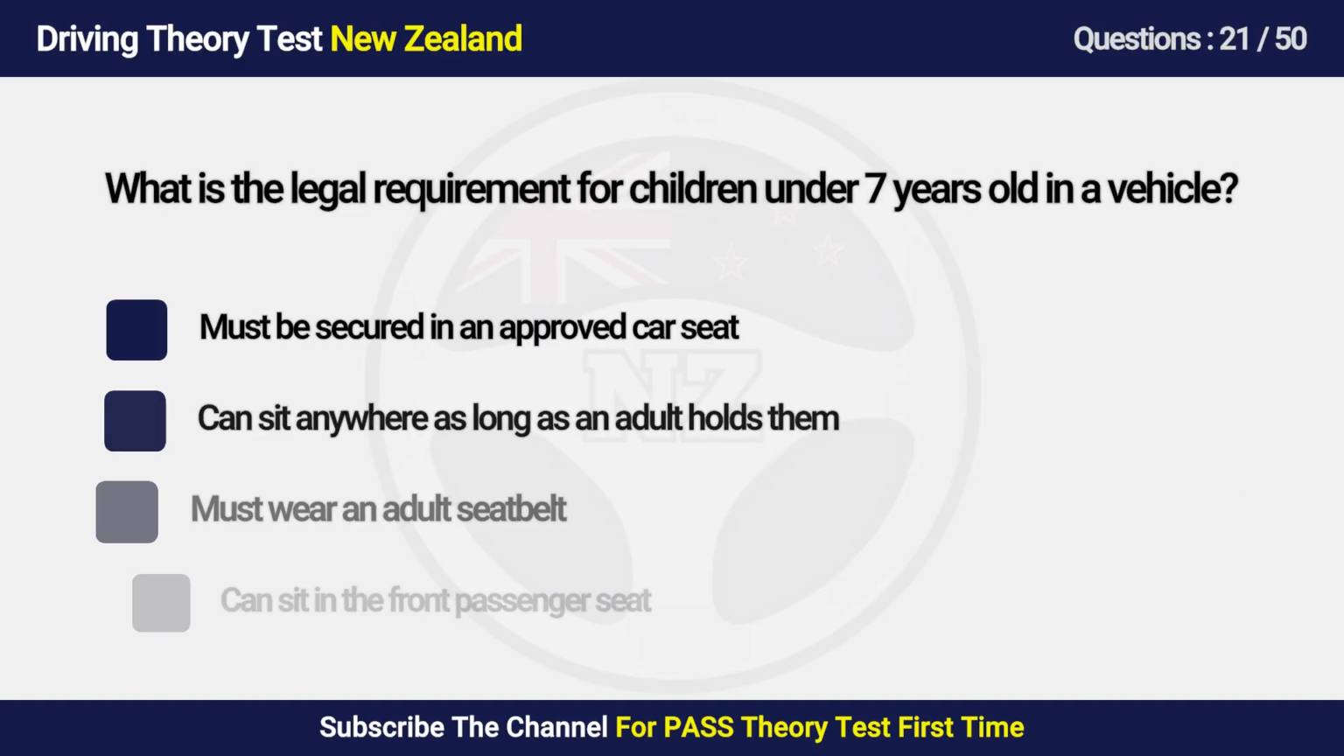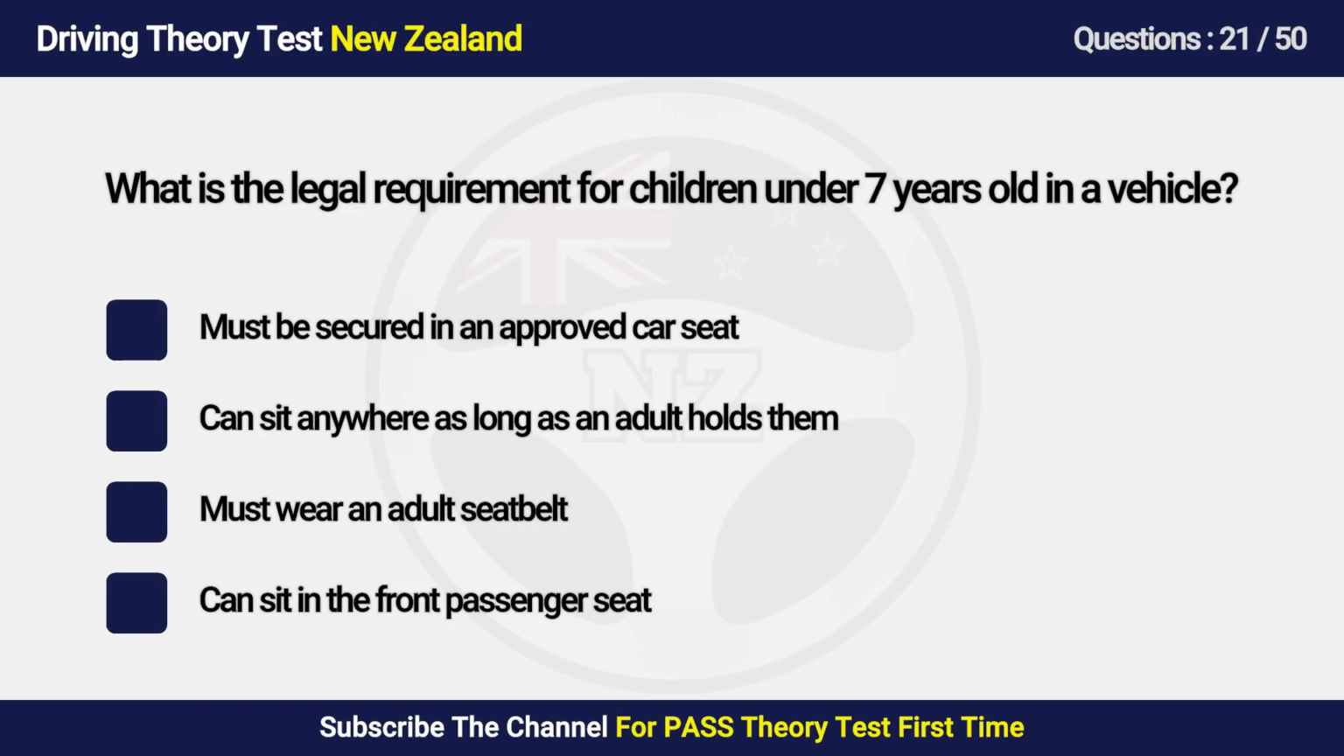Question 21. What is the legal requirement for children under 7 years old in a vehicle? A. Must be in an approved car seat. B. Can sit anywhere as long as an adult holds them. C. Must wear an adult. D. Can sit in the front passenger seat.